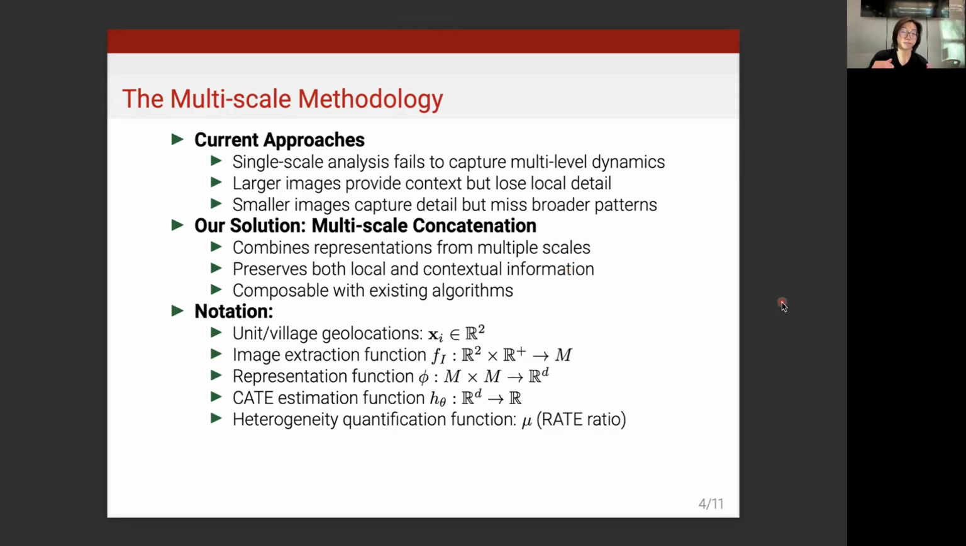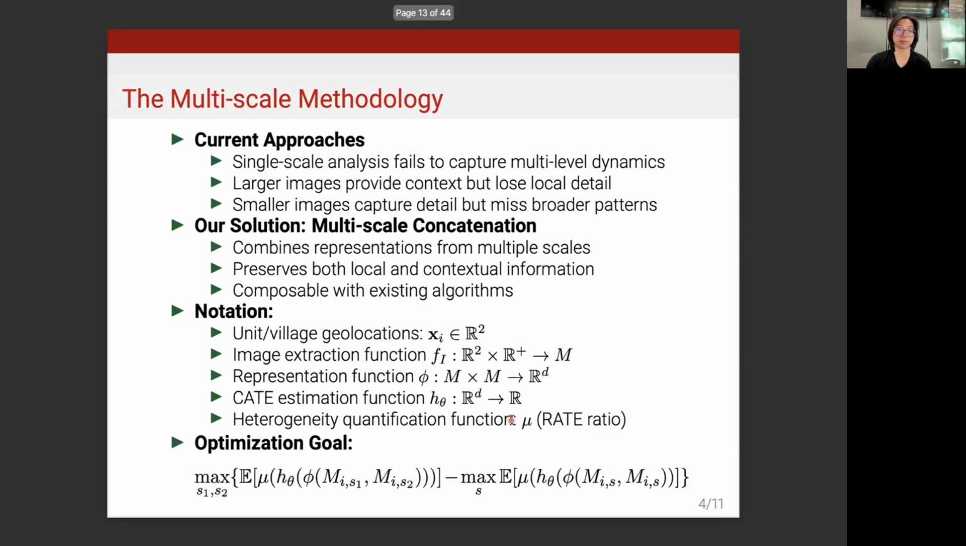In terms of notation, we have units' and villages' geolocations as x_i, and an image extraction function f_i that takes in x_i, the geolocations, and some image size in R+ to output an image. Then we have a representation function phi that takes in two images and outputs some representation, and a CATE estimation function that takes in those representations to output a conditional average treatment effect estimate. At last, after we have all the CATE estimates, we use a heterogeneity quantification function mu, and here we use the RATE ratio as our quantification metric to quantify the quality of our CATE estimates.